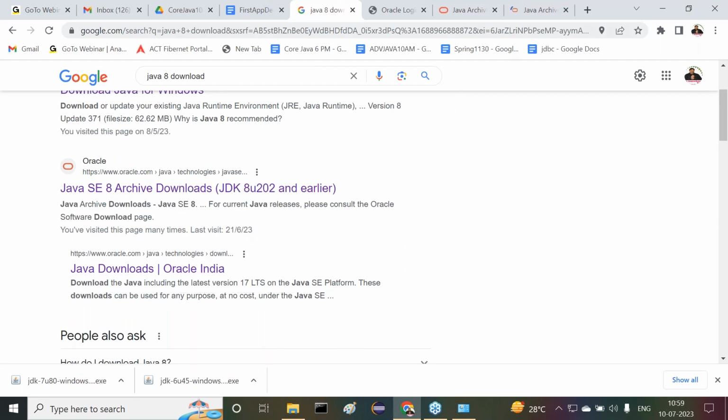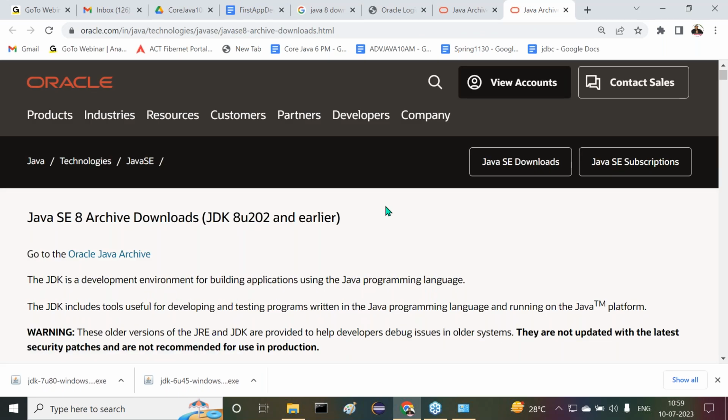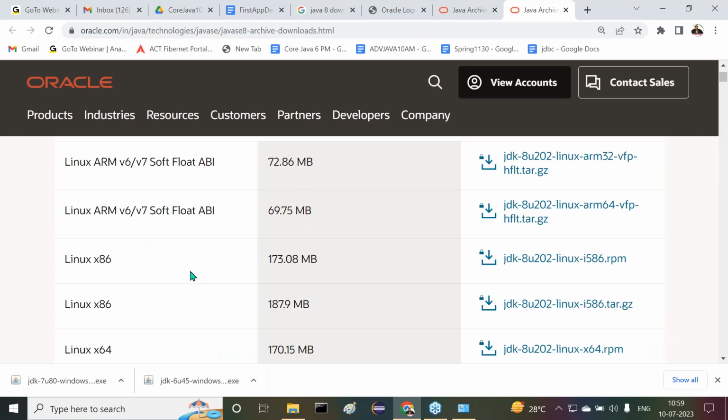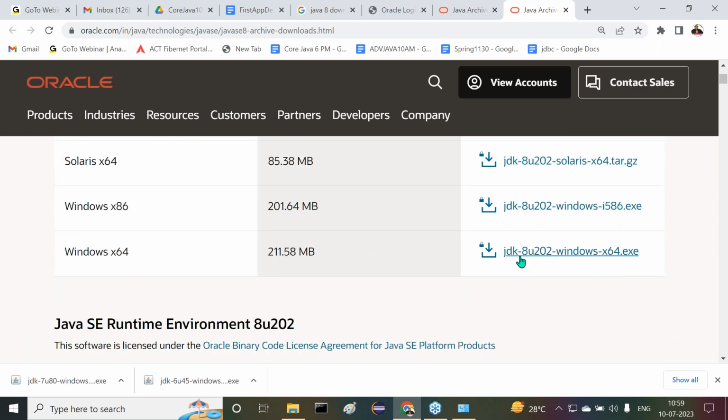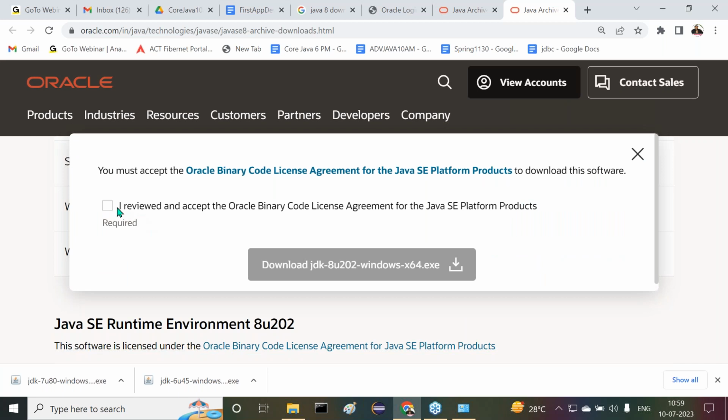Okay, now here we are getting it. Here also again we have to observe this: Linux, Mac, Solaris and Windows 64. Java 8 update 202, click on it. Review. Okay, then click on OK. Download it. Now it's going to be downloaded.